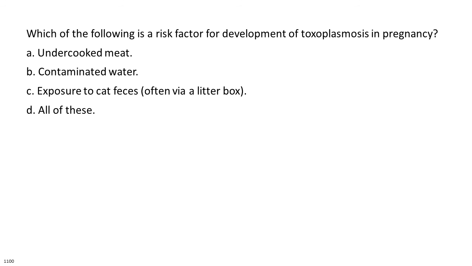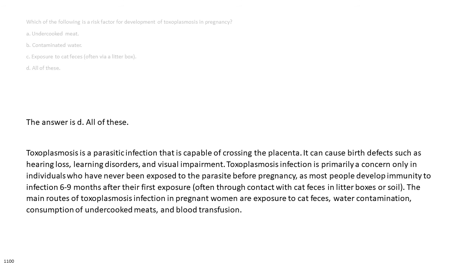Which of the following is a risk factor for development of toxoplasmosis in pregnancy? A. Undercooked meat. B. Contaminated water. C. Exposure to cat feces, often via a litter box. D. All of these. The answer is D. All of these.